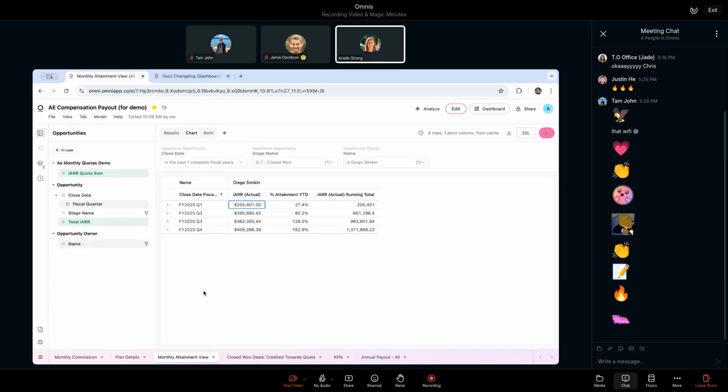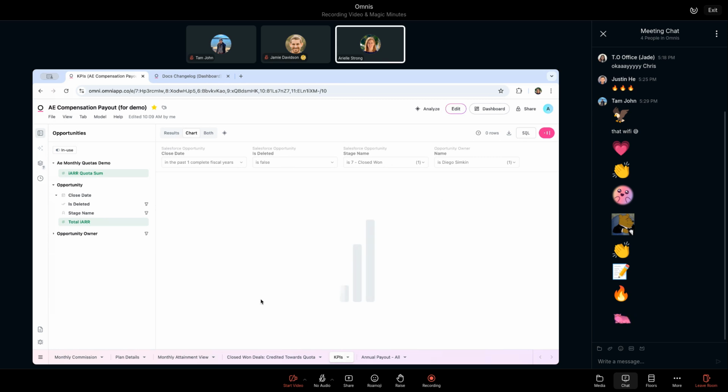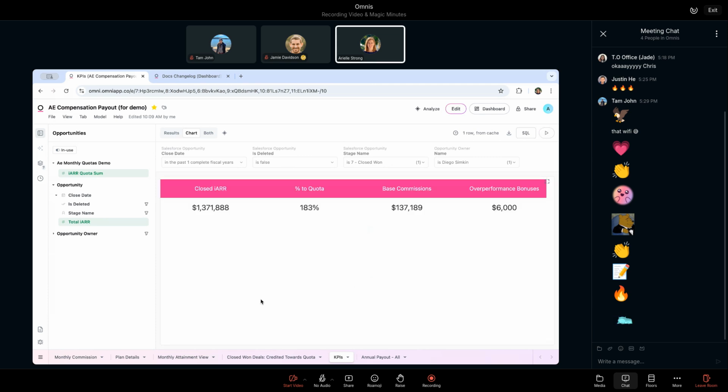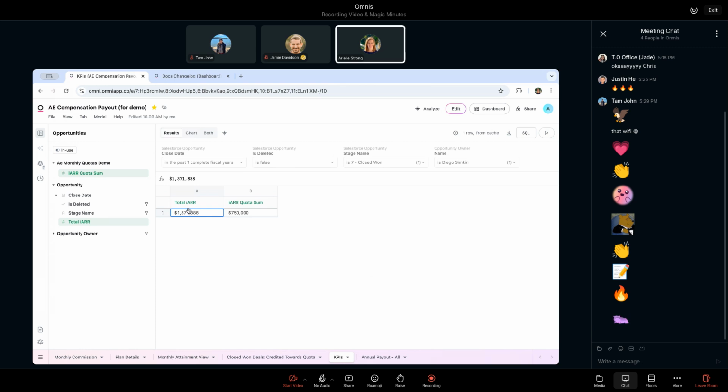So a couple of the pieces that we did: first we needed to get quota data into Omni, because we have the actuals from Salesforce of how many deals Diego closed, only Diego, but we needed to get everybody's quotas by month. And so that's where CSV upload came in handy. Annika did convince us that she wanted to do it through Snowflake, but theoretically we could have uploaded that table directly into Omni. So now what we have is total closed deals compared to quota.